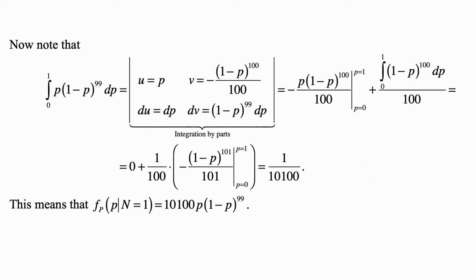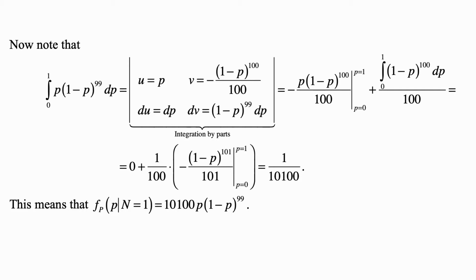And we note that the integral from 0 to 1 of p times 1 minus p to the 99 dp, we can do integration by parts and write u equal to p, then du is dp. And then if dv is 1 minus p to the 99 dp, then v is equal to minus 1 minus p to the 100 over 100. So this becomes minus p times 1 minus p to the 100 over 100 evaluated from p equal to 0 to p equal to 1, minus minus, so plus the integral from 0 to 1 of 1 minus p to the 100 dp divided by 100.